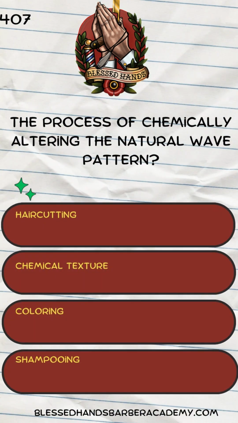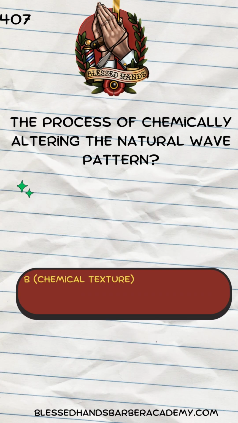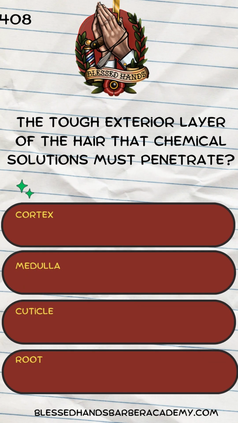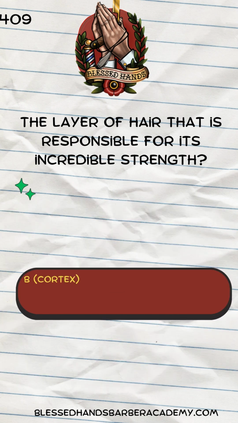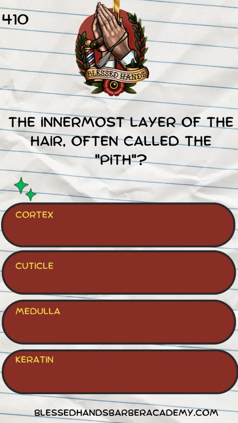The process of chemically altering the natural wave pattern: hair cutting, chemical texture, coloring, shampooing. B. Chemical texture. The tough exterior layer of the hair that chemical solutions must penetrate: cortex, medulla, cuticle, root. C. Cuticle. The layer of hair that is responsible for its incredible strength: cuticle, cortex, medulla, follicle. B. Cortex. The innermost layer of the hair, often called the pith: cortex, cuticle, medulla, keratin. C.